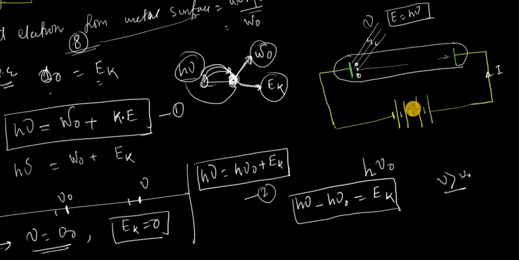Suppose you are not connecting any potential over here, still you will get some current. Why? Because the electrons coming from the metal surface have kinetic energy. That's why the electrons will move to this plate and reach over here.